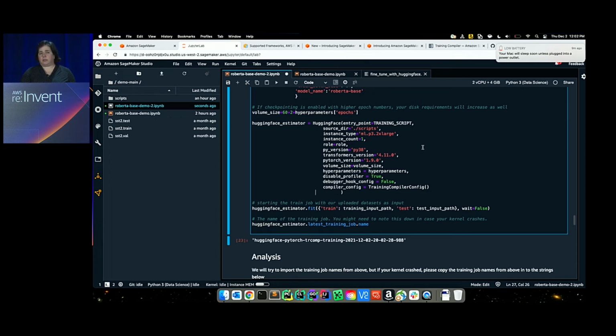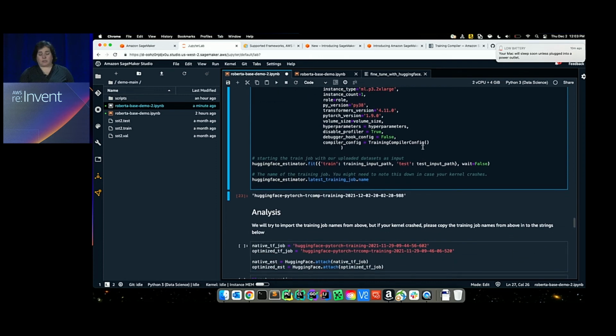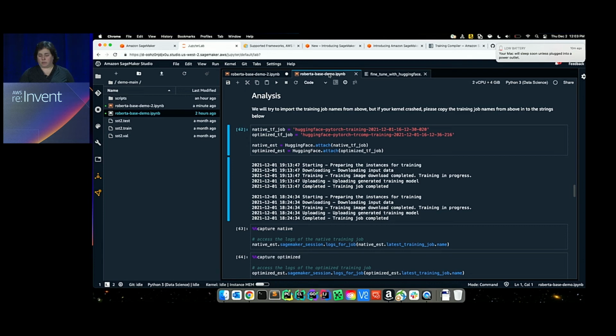And with training compiler, we would expect that will be less than that. I've actually done this before, so I'm going to switch over to my previous results and show you what that looks like. In the rest of the notebook, we're going to be downloading the training job logs and analyzing them to see how much speed up we have achieved.